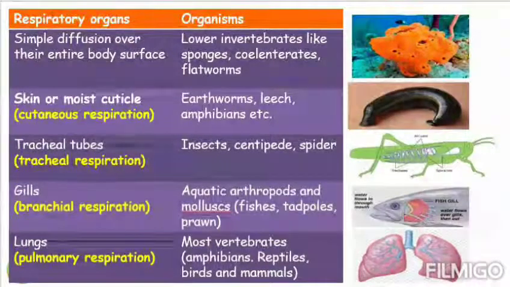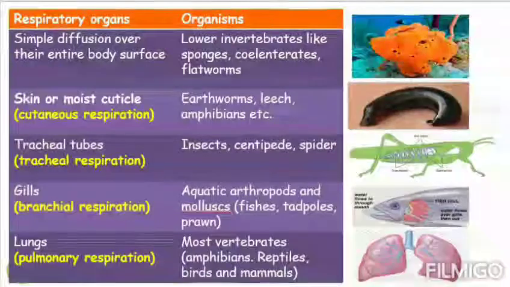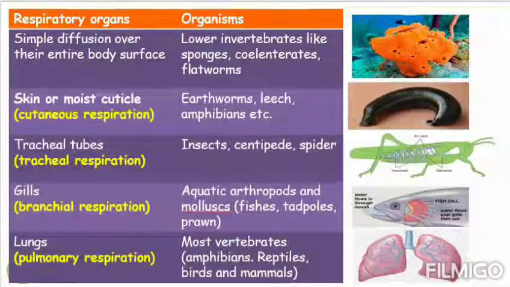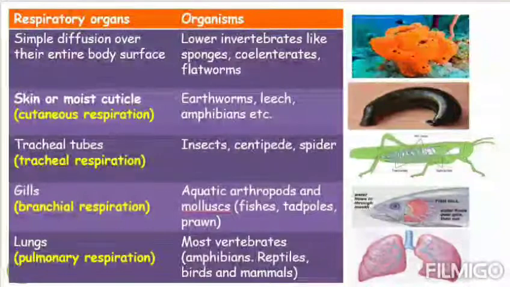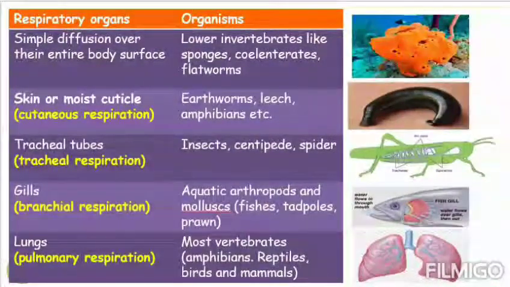Those are seen in the picture, those white color tubes, they help in the gaseous exchange. Gills, which is very common, which is known as the branchial respiration, is seen in fishes, prawns, tadpoles, etc. And lungs, which is a major respiratory organ, are found in the higher organisms like vertebrates, like amphibians, reptiles, birds and mammals, and we are one of them.